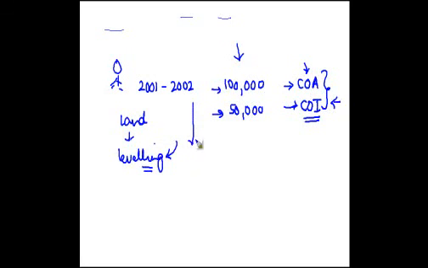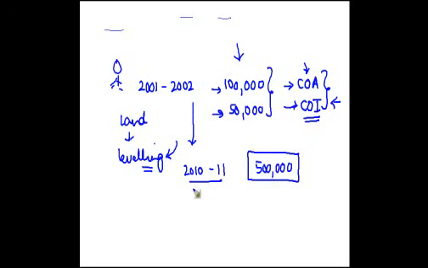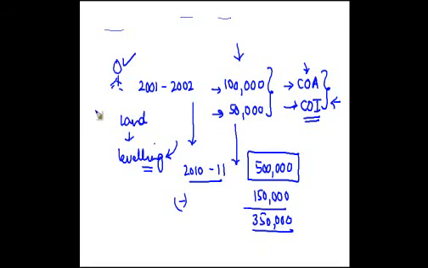Now let's say for example the assessee sold this land during 2010-2011, okay, for 5 lakh. If you think of it, if you just reduce the cost of acquisition and cost of improvement straight away from this, 5 lakh minus 1,50,000, you will get 3,50,000 on which the assessee has to pay capital gains tax.